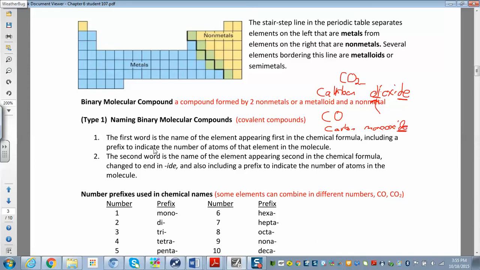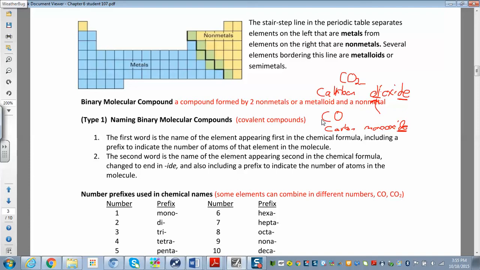So if we look at these rules here, the first word of the name is the element appearing first in the chemical formula. So this is carbon, and you don't change anything. You add a prefix if there's more than one for the first one. We don't say monocarbon dioxide or monocarbon monoxide. The first one never starts with mono. If there's one there, then you just drop the mono. Just for the first element.